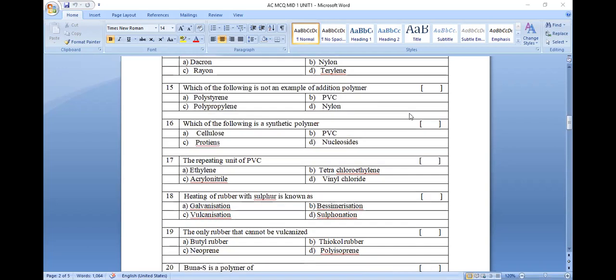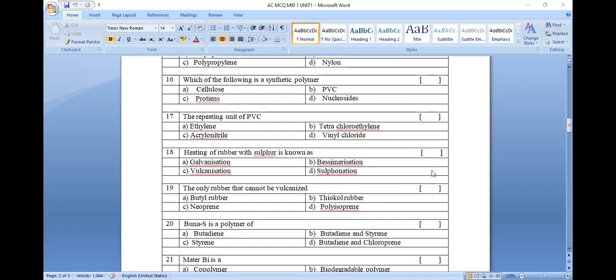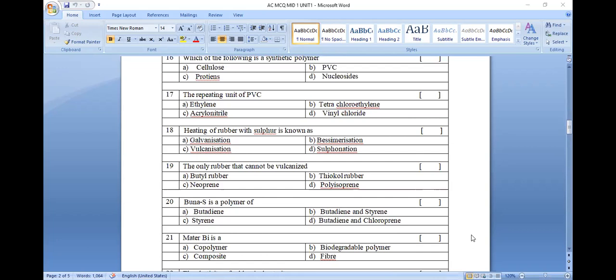Question number 17. The repeated units of PVC. PVC contains the repeated units of vinyl chloride. Heating of rubber with sulfur, what we are saying, is vulcanization. The only rubber that cannot be vulcanized, you should know, is one that doesn't contain any double bonds. Butyl rubber contains a double bond. Neoprene contains a double bond. Polyisoprene contains a double bond. So these three can be vulcanized.